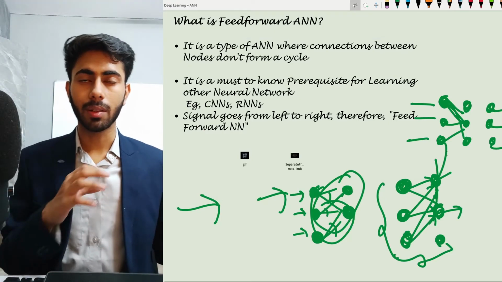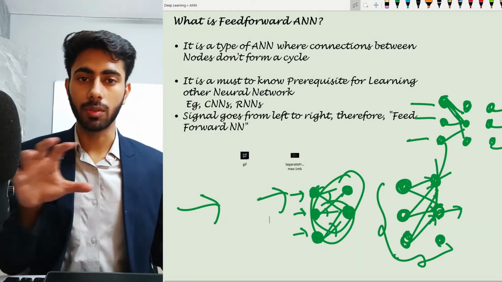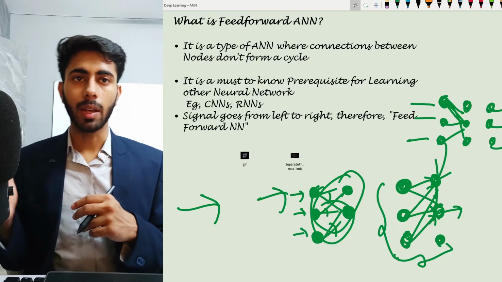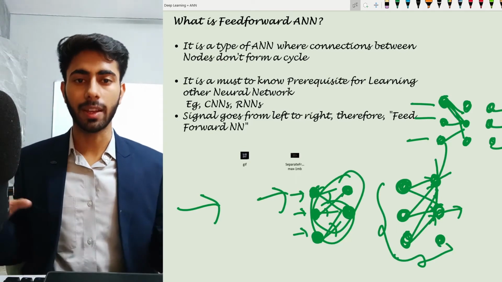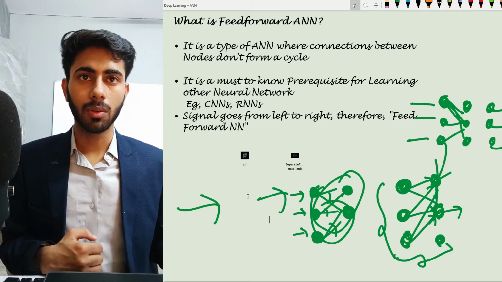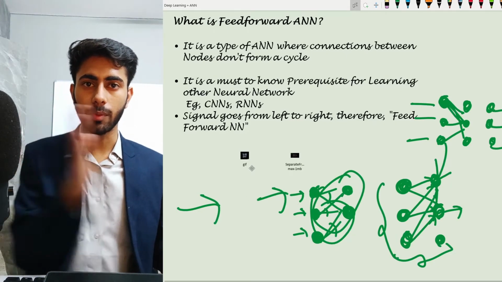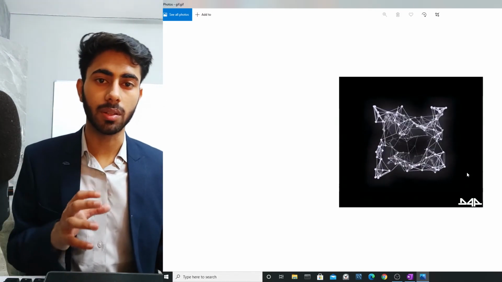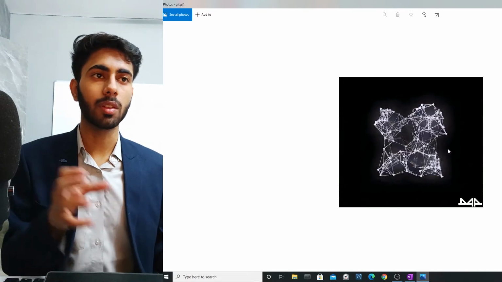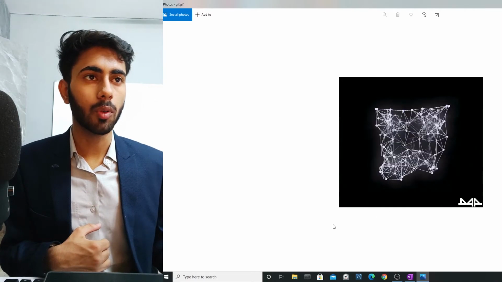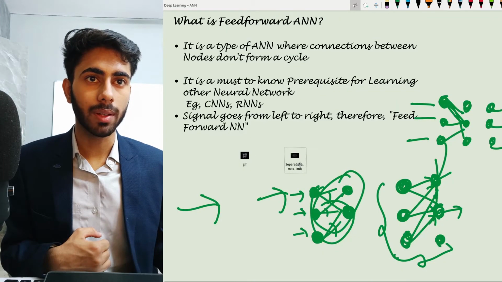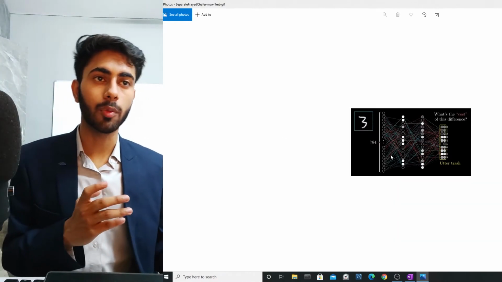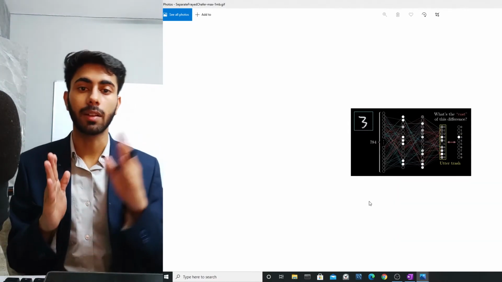In feed forward neural networks, there is no looping between the neurons. You know that in the brain, all the neurons are connected to each other in the form of loops, in forward direction, backward direction, every direction. But in a feed-forward neural network, they are connected in only one direction, that is forward, from left to right. Here you can see that all the neurons are connected to each other and forming loops in the nodes. So a feed-forward neural network won't look like this. It will somewhat look like this. So this is a perfect example of a feed-forward neural network. Here I feed the input from the left-hand side and I receive the output from the right-hand side.